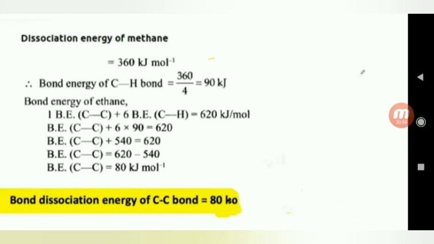So bond energy of C-C plus 6 into 90 is equal to 620. Bond energy C-C plus 540 is equal to 620. Bond energy C-C is equal to 620 minus 540. Bond dissociation energy of C-C is equal to 80 kilojoules per mole.